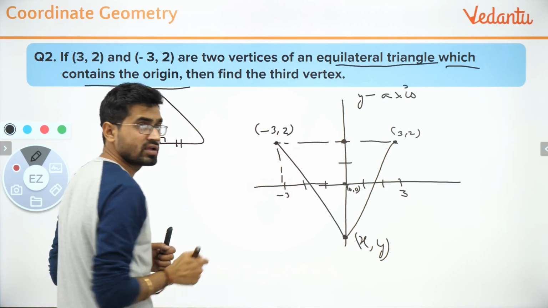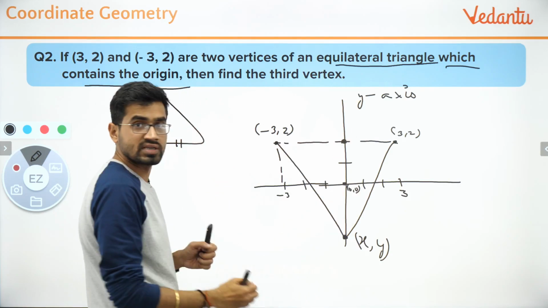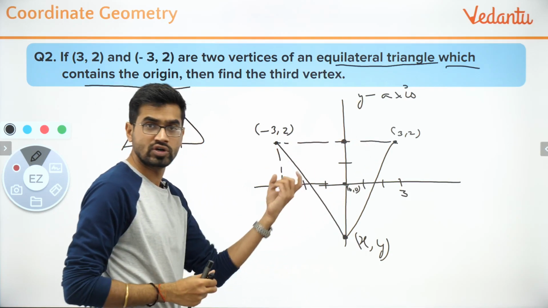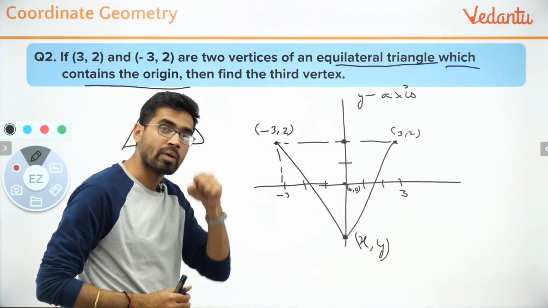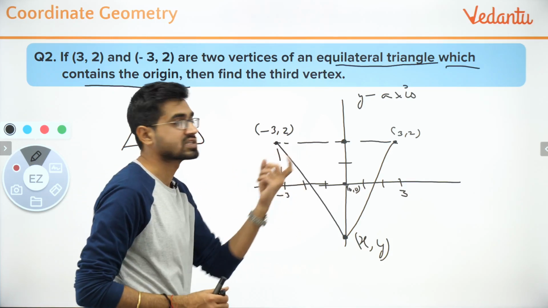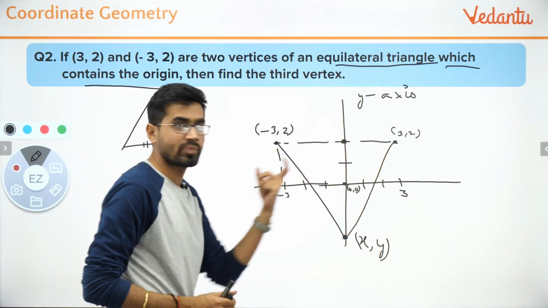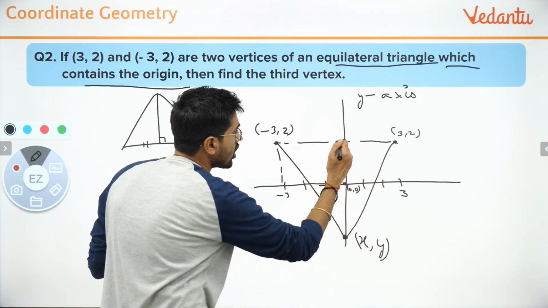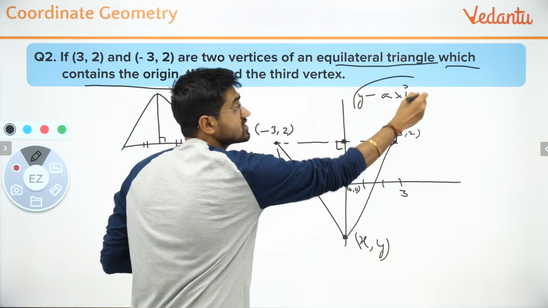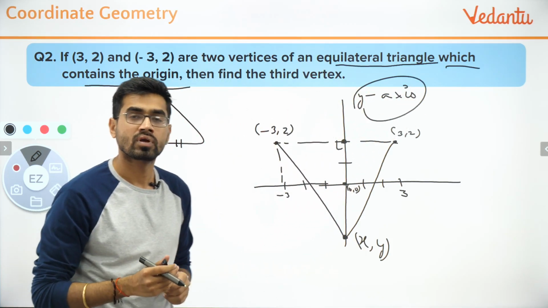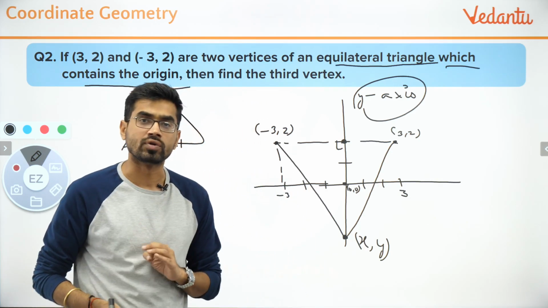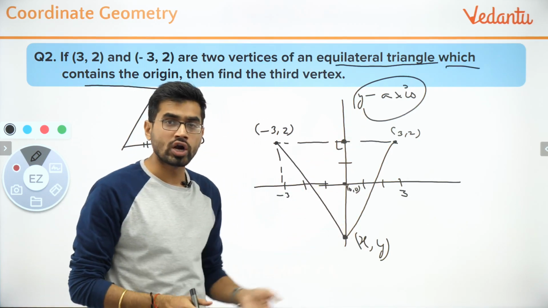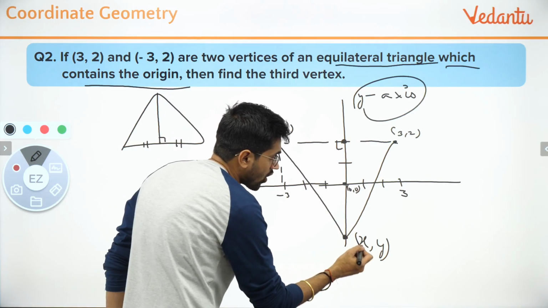It should be a point on the y-axis, because 3 units apart, I'm applying the distance formula, but I'm not telling anyone. So this has to be the equal part. Basically this line, the y-axis, is the altitude. So if the y-axis is the altitude, this means this x coordinate will be 0.